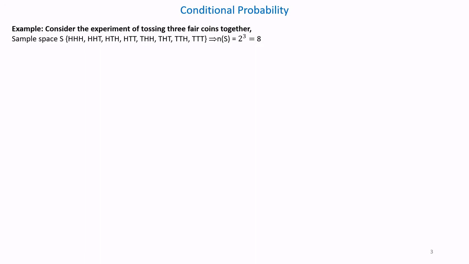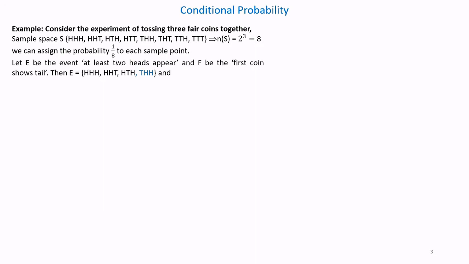That can also be expressed as each coin has two possible outcomes, head or tail, and there are three coins, so it can be written as 2 cube, which is equal to 8. Now the probability of any one sample event, we can assign the probability of each sample to be 1 by 8. So out of 8, the probability is 1 of 8.